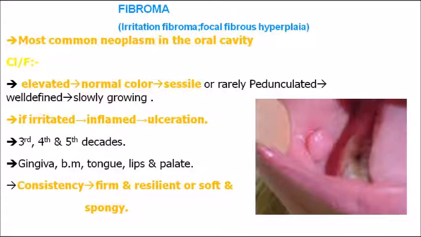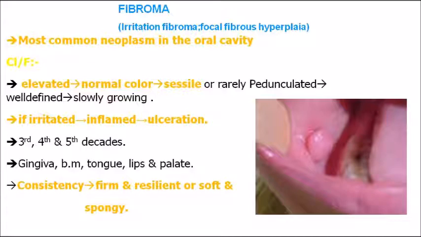How do you see it clinically? Clinically it is seen as elevated, and the color will be normal, similar to that of the surrounding oral mucosa, as you see in the picture. They are mostly sessile and rarely pedunculated. Pedunculated means they will have a stalk, a branch-like stalk. But in case of fibroma, most of the time they are sessile, without any stalk.